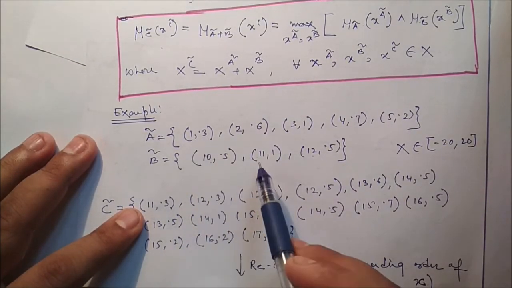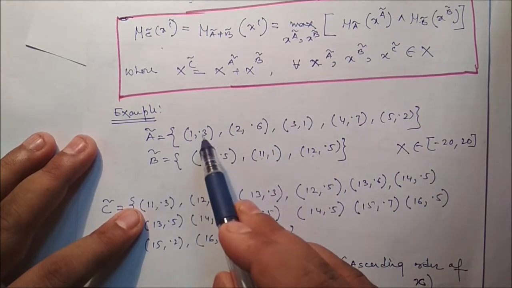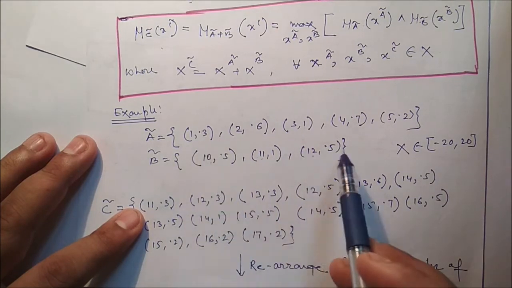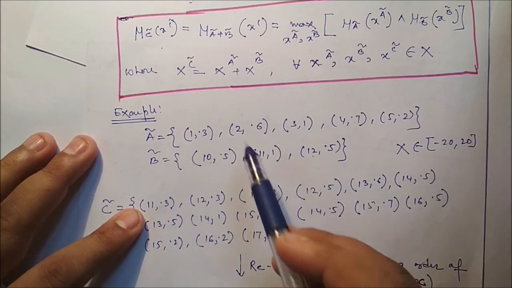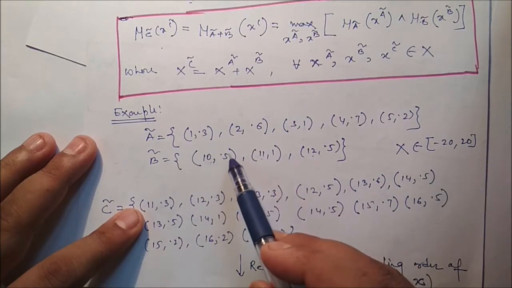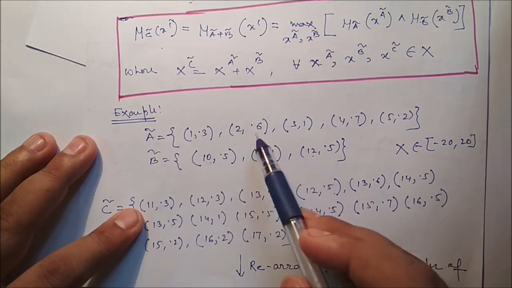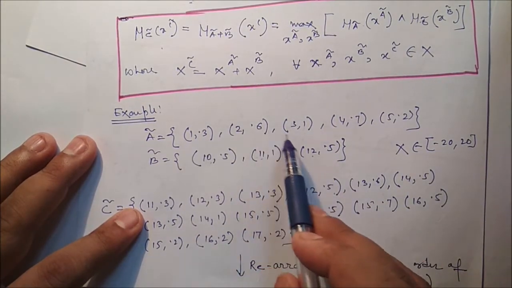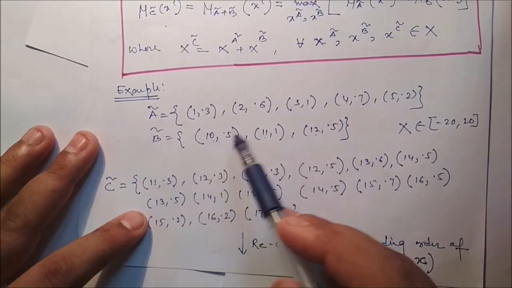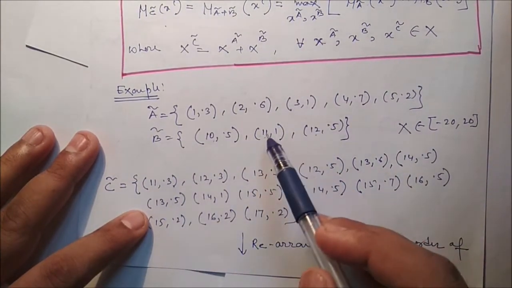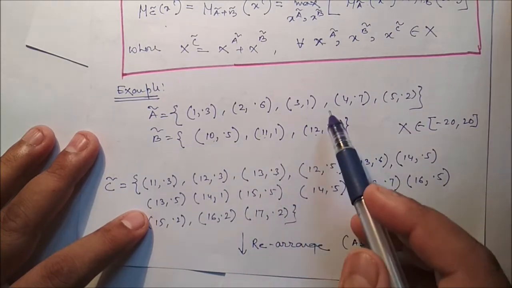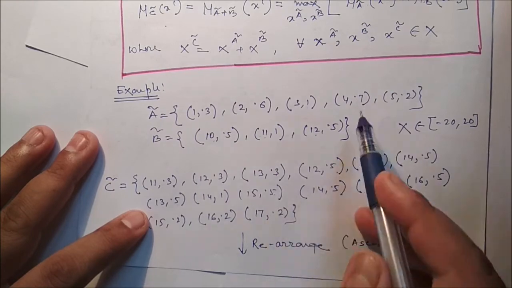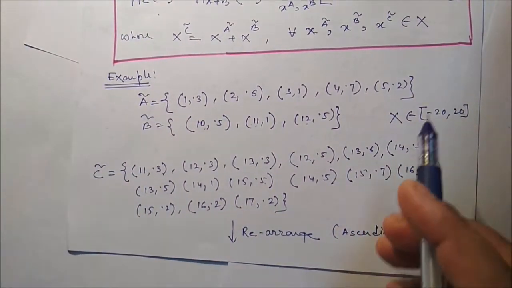Similarly, 1 plus 11, it is 12. Minimum is 0.3 and 1, minimum is 0.3. 1 plus 12, it is 13. Minimum is 0.3 and 0.5, minimum is 0.3. Similarly, 2 plus 10, it is 12. Minimum is 0.5 and 0.6, minimum is 0.5. Then 2 plus 11, it is 13. Minimum is 0.6. 2 plus 12, minimum 0.6 and 0.5, minimum is 0.5. 3 plus 10, it is 13, minimum 0.5. 3 plus 11, 14, minimum 1. 3 plus 12, 15. Minimum is 1 and 0.5, it is 0.5. You can pause the video and check the remaining answers.